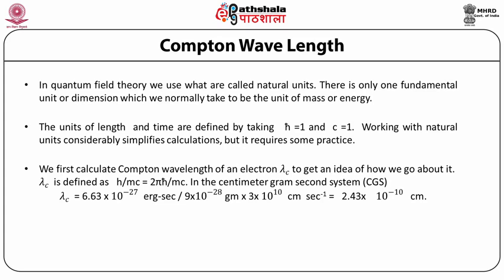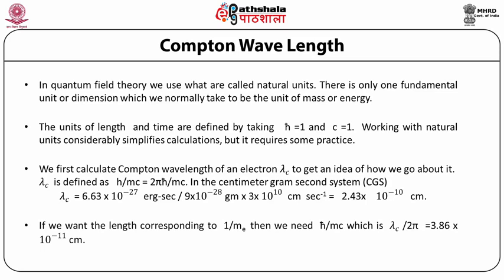In the centimeter gram second system or the CGS system, lambda c is equal to 6.63 into 10 raised to minus 27 ergs second divided by 9 into 10 raised to minus 28 grams into 3 into 10 raised to 10 centimeters per second in the denominator, which gives us 2.43 into 10 raised to minus 10 centimeters. If we want the length corresponding to 1 over me, then we need h cross by mc, which is lambda c over 2 pi, equal to 3.86 into 10 raised to minus 11 centimeter.